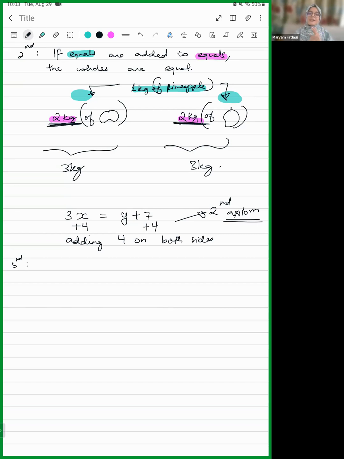For example, if you have two glasses of lemonade, both, let's say, 100 ml and 100 ml, and you are subtracting 10 ml from this also and 10 ml from this also, then whatever is left in this, the remainder, is going to be equal to whatever is left in this. Right? Got it?